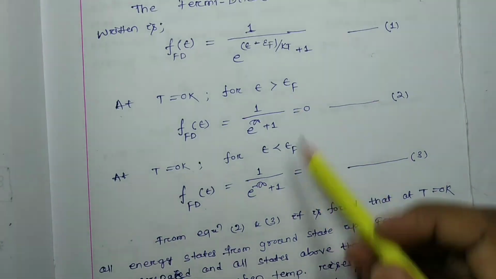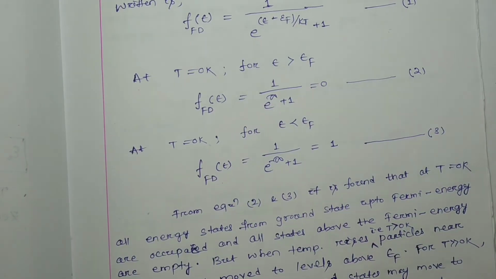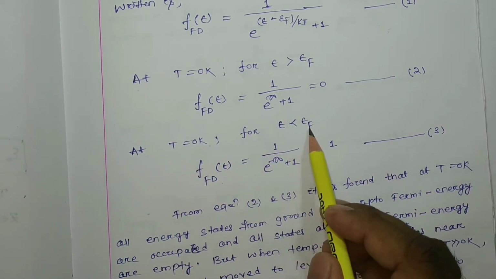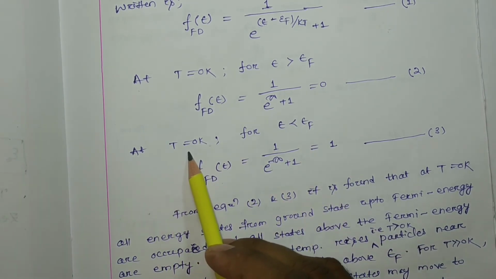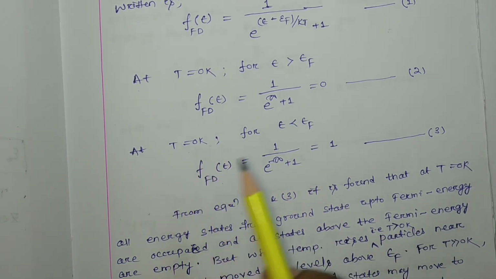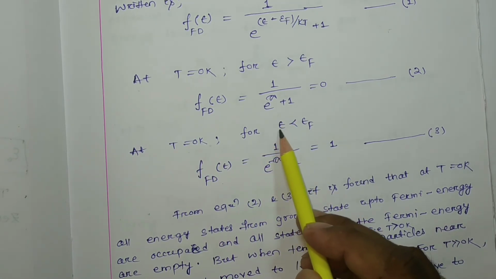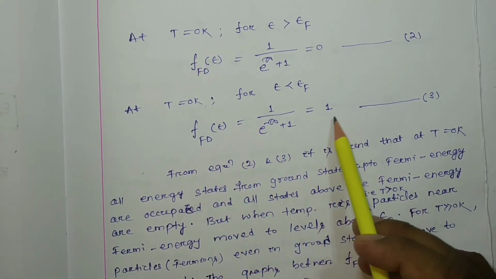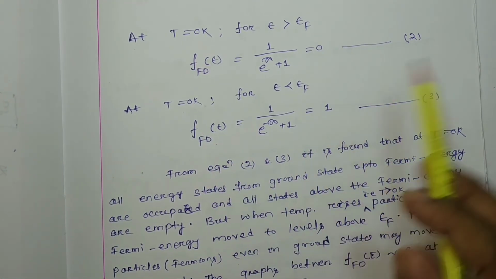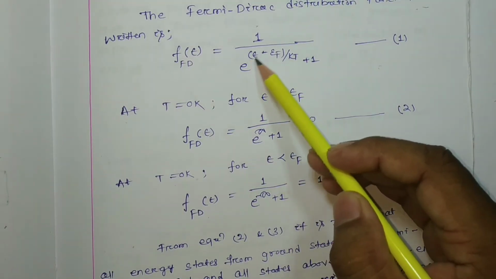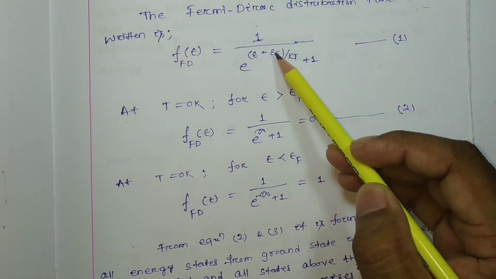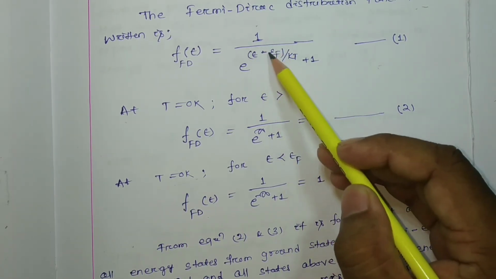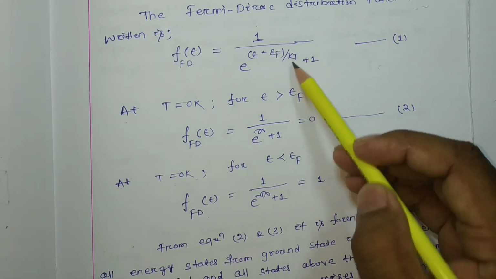What is the physical meaning, that I am going to discuss. You just wait. Then for epsilon less than epsilon F, at T equal to 0 Kelvin, if we consider the energy level which is less than the Fermi energy level, then the Fermi-Dirac distribution function will be 1. How? Here this value is less than epsilon F, so obviously epsilon minus epsilon F will be a negative value, and T we consider 0.